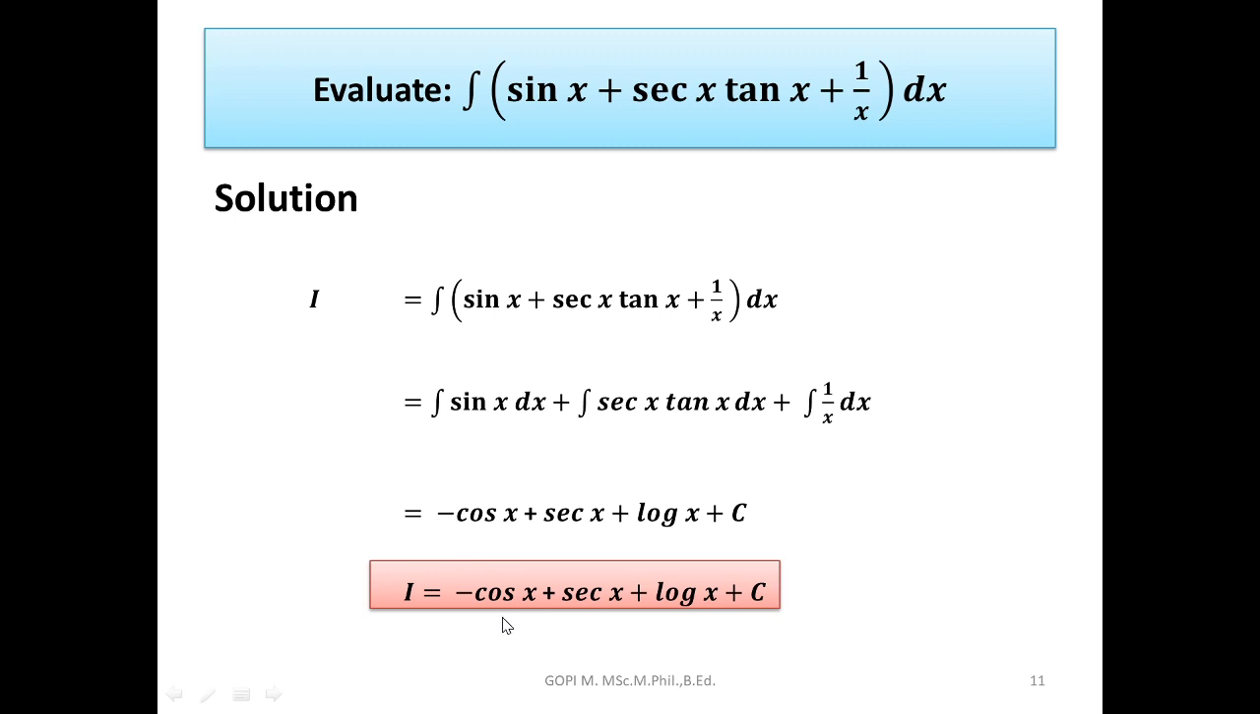Or you can say that sin x plus secant x tan x plus 1 by x is the derivative of minus cos x plus secant x plus log x plus c. If you want, you can differentiate this answer, minus cos x plus secant x plus log x, and we'll get that. So sin x plus secant x tan x plus 1 by x is called a derivative of minus cos x plus secant x plus log x. Reverse, minus cos x plus secant x plus log x is called an antiderivative of sin x plus secant x tan x plus 1 by x.